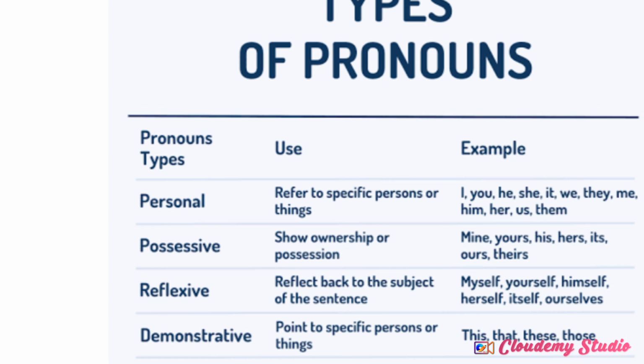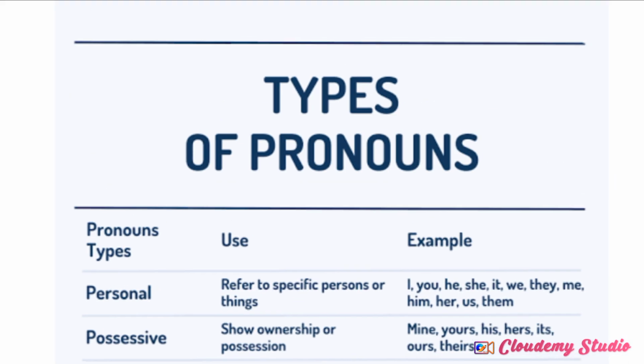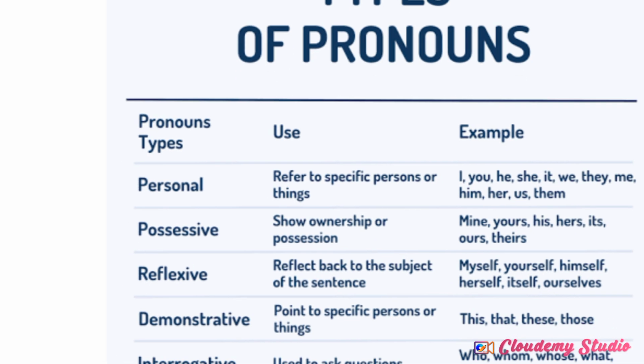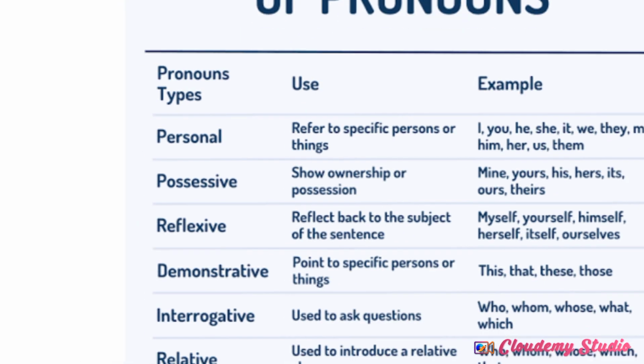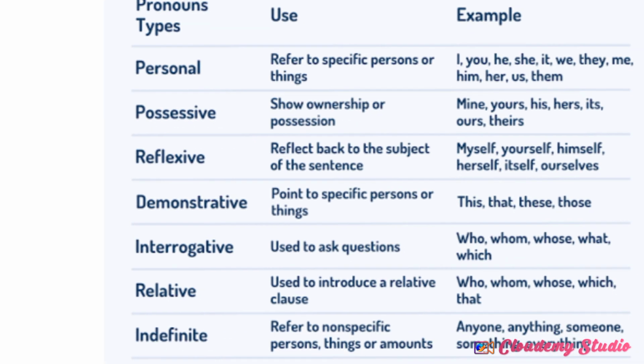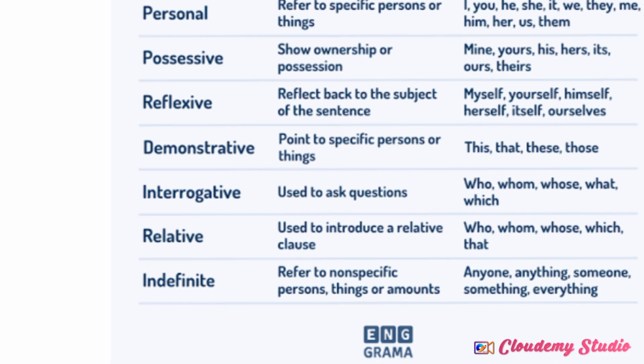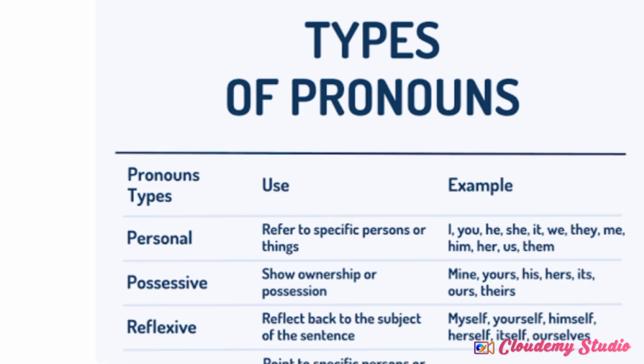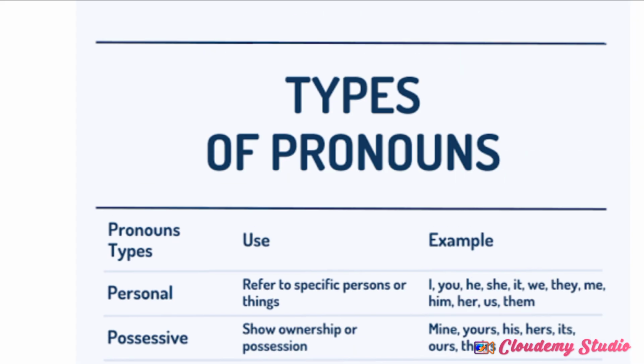Now see here, the second one, types of pronoun. How many types of pronouns are there? We have a list over here. Personal pronoun, possessive, reflexive, demonstrative, interrogative, relative and indefinite pronouns. Before starting with the types of pronoun, let's begin with what actually a pronoun is. The word which we use instead of a noun is called a pronoun.